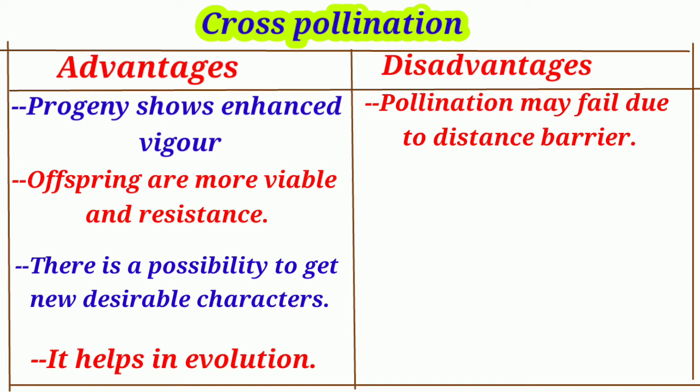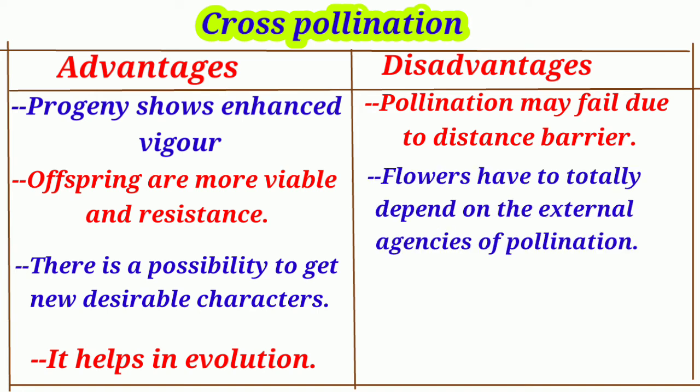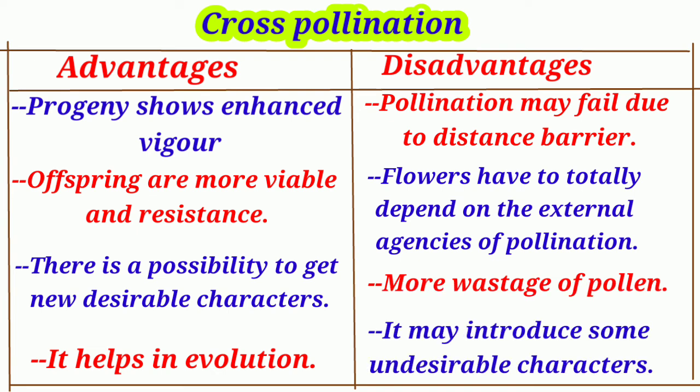Disadvantages: pollination may fail due to distance barrier. Flowers have to totally depend on external agencies of pollination. More wastage of pollen. It may introduce some undesirable characters.